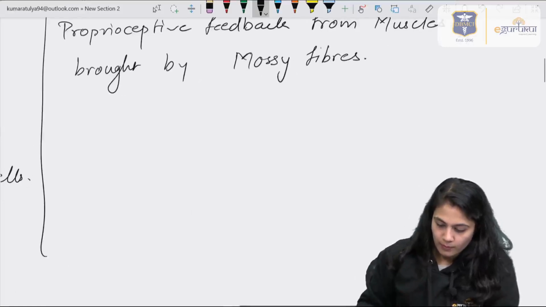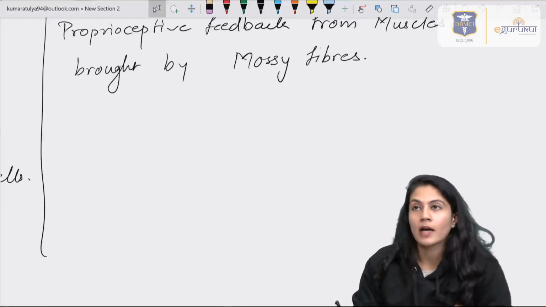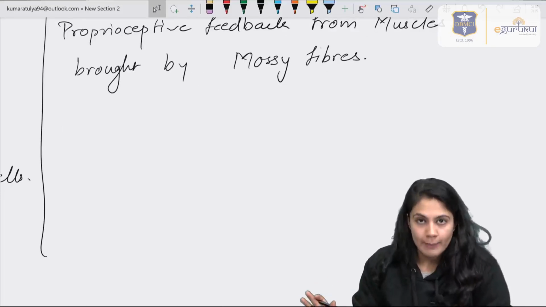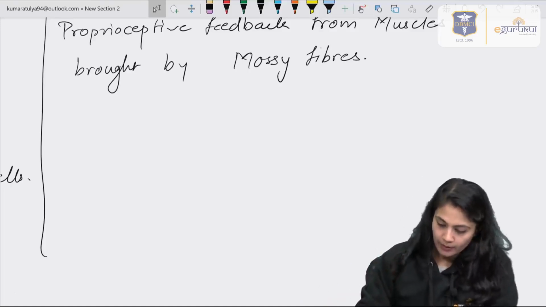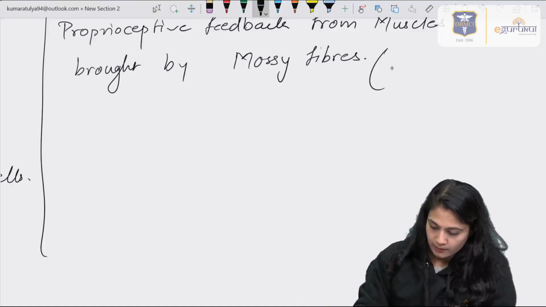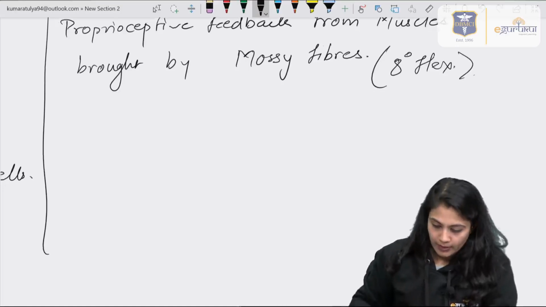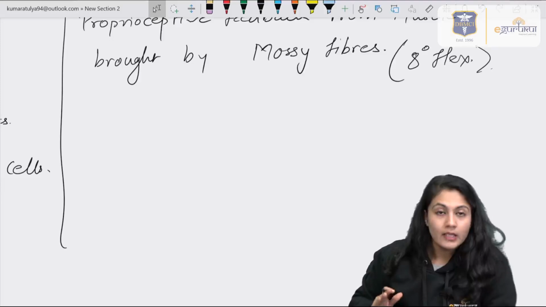Right, from the mossy fibers, for example, suppose I have to do 10 degrees of flexion. This is an example: 10 degrees of flexion for 10 seconds. But suppose only 8 degrees of flexion happened, right? So there is a loss of 2 degrees, so now the correction is needed.